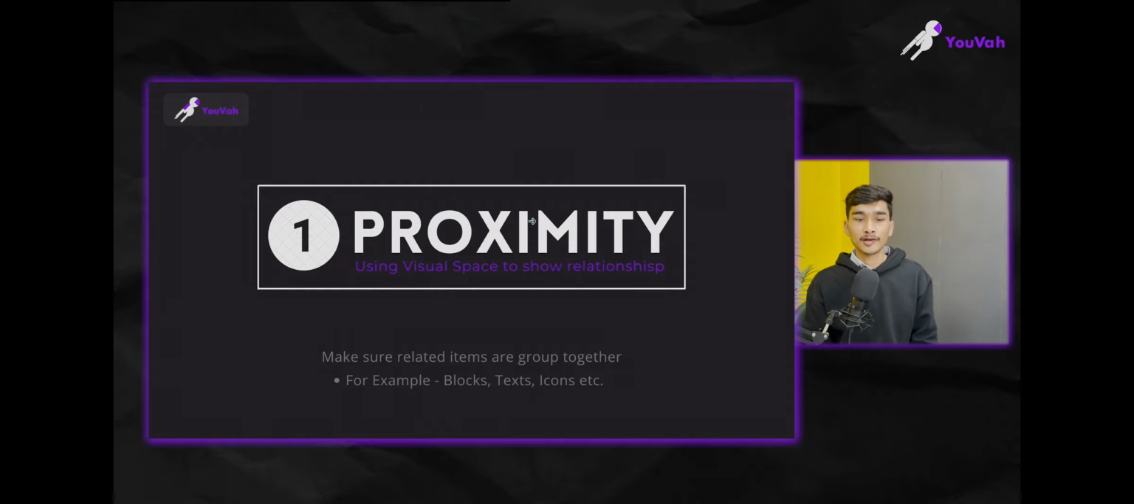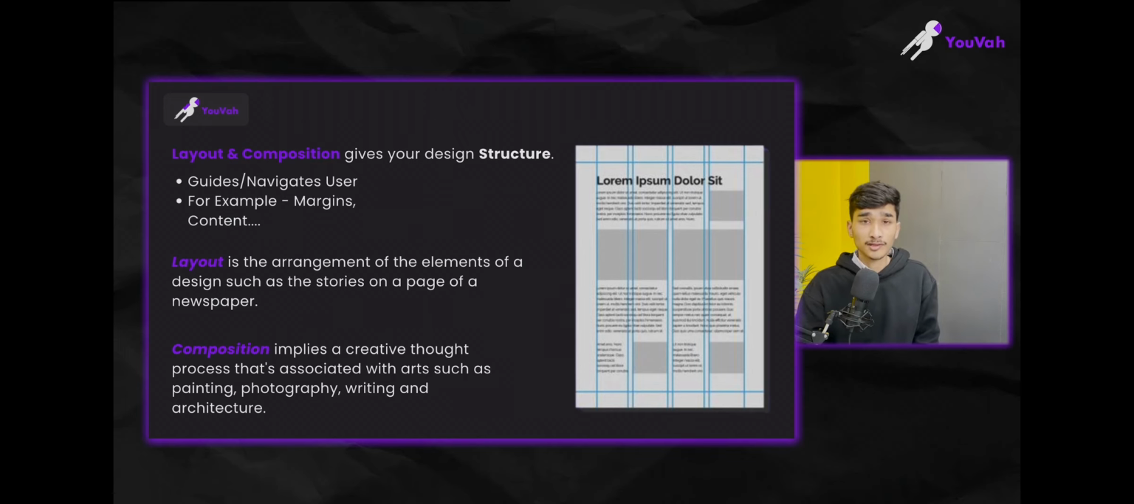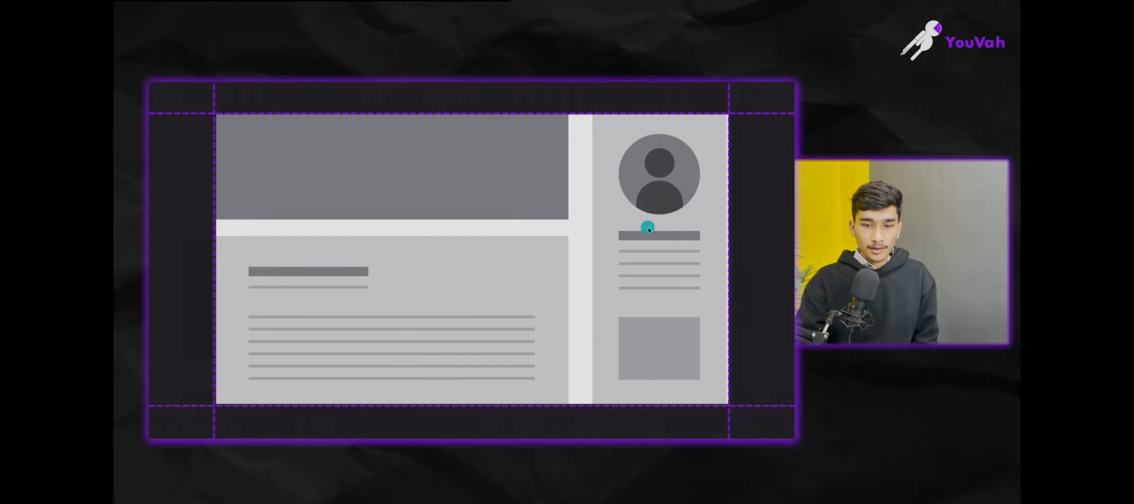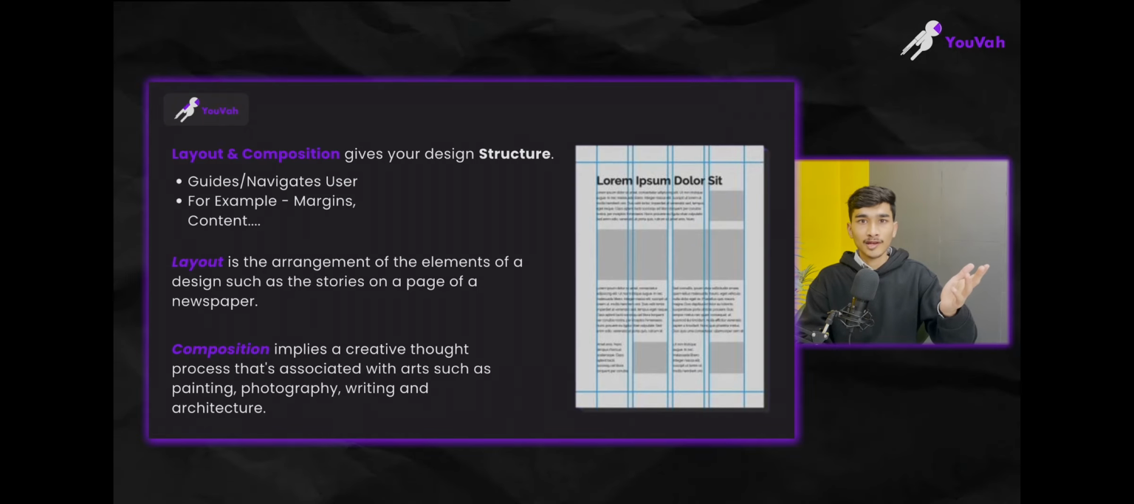Firstly, proximity. Now what is proximity? Proximity is basically using visual space to show relationship. What does that mean? Let's go on the first page. When I am using this image, whose image will it be? The person's name which is written in the heading. So mostly the image will be of that person only. How is it happening? Because we have created that proximity, all the sections are relating to each other. We are just connecting the dots. This happens mostly in articles like Wikipedia pages or blogs.